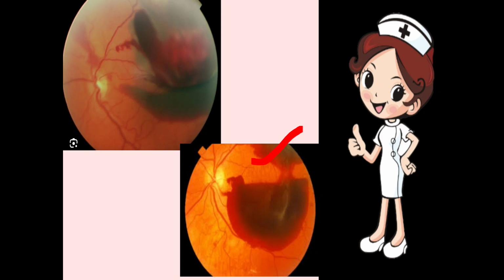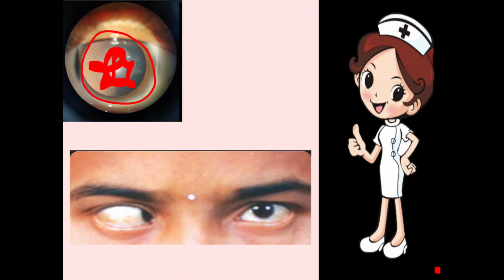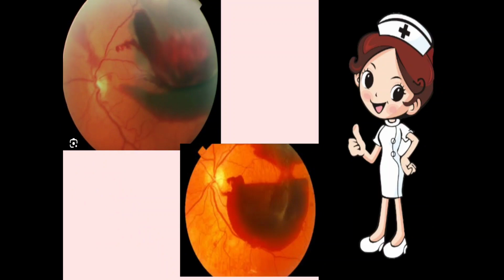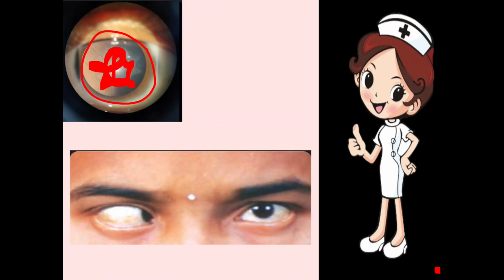The blood vessels present inside the retina get leaked. Okay, leaked blood vessels are present here. The blood comes to the vitreous, which is shown like that. Next one is the choroidal hemorrhage. Here is the choroidal hemorrhage. Again, leakage of the blood vessels, and the blood comes from the choroid. That is why it is known as choroidal hemorrhage.